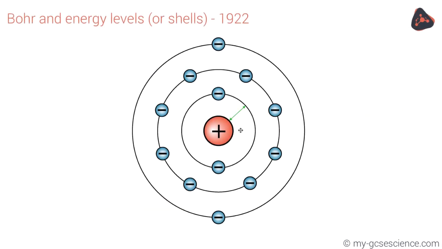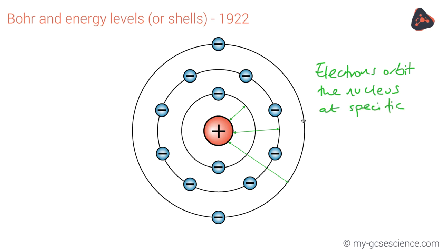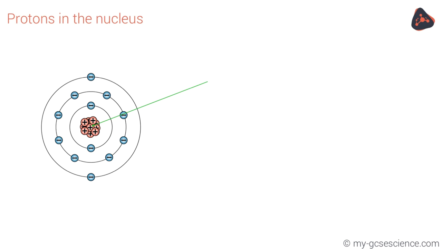It didn't take long, however, for new experiments to suggest yet another model. This time, instead of all of the electrons rotating around the nucleus in the same areas, a scientist called Bohr suggested that they rotated in fixed energy levels, which we call shells, and that the electrons orbited at specific distances away from the nucleus. Later experiments realised that the positive charge was now divided up into protons rather than contained in a single central space.